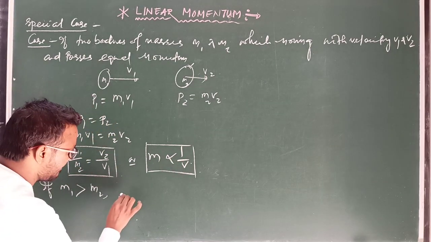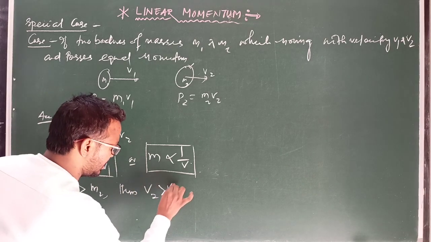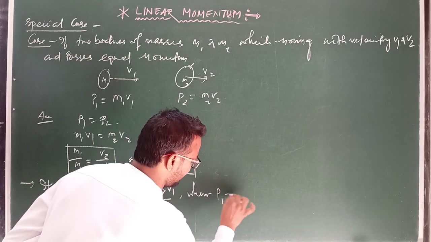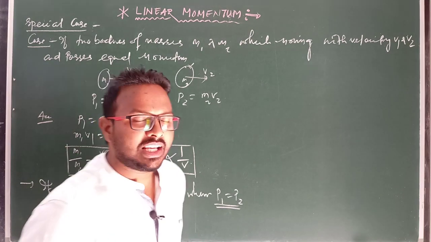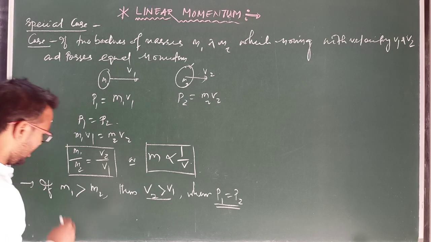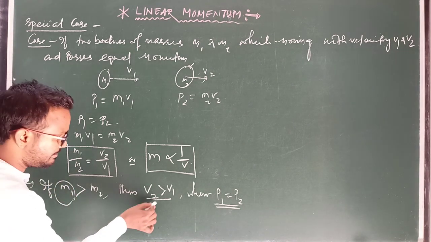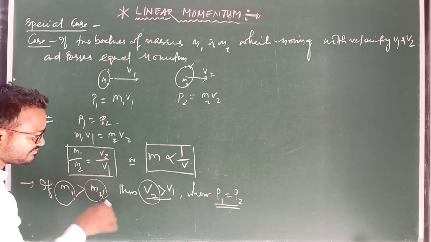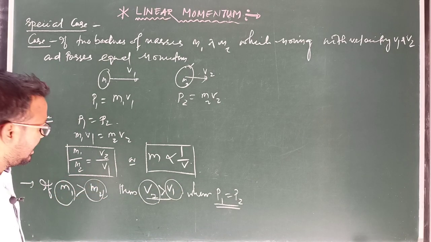So in this case, v2 greater than v1, when their momentum are equal, when p1 equal to p2, means when two bodies are moving with the same momentum. At that time the body which possesses larger mass, its speed will be smaller; the heavier body possesses smaller velocity, the lighter body possesses larger velocity.